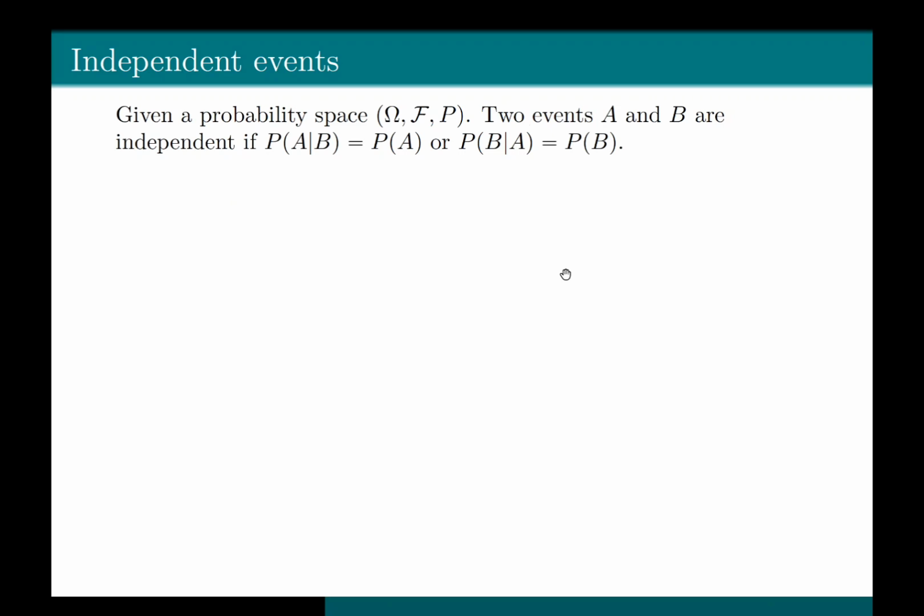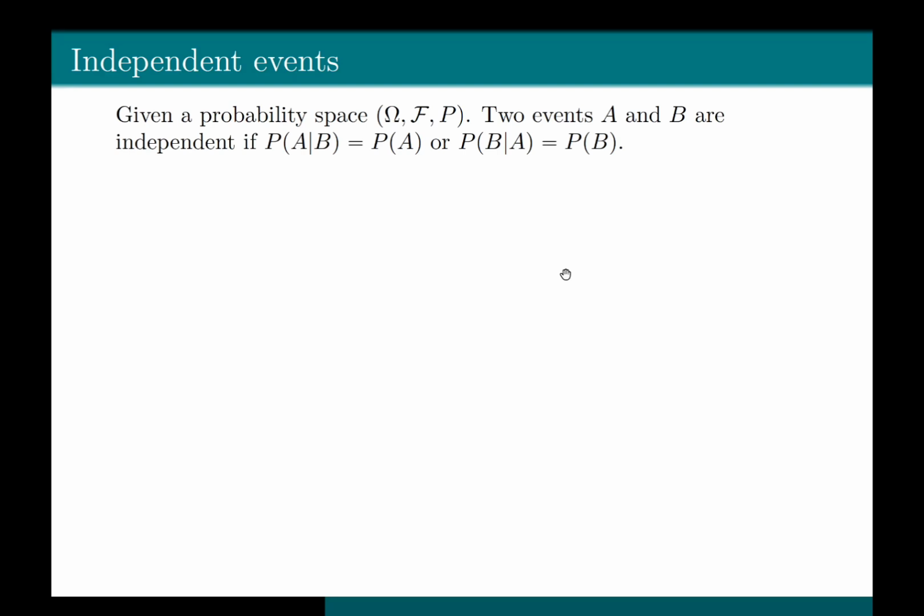Given a probability space, two events A and B are independent if probability of A given B is equal to probability of A, or probability of B given A is equal to probability of B. Okay, let's try to understand this. Probability of B given A is equal to probability of B. What does it mean? It means that the occurrence of event A does not give any information about event B.